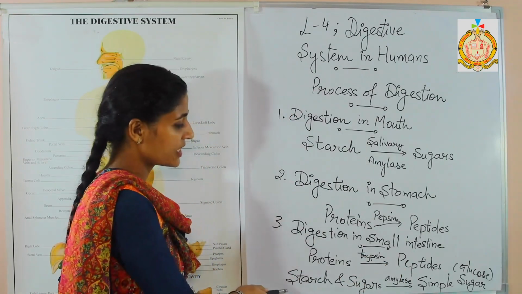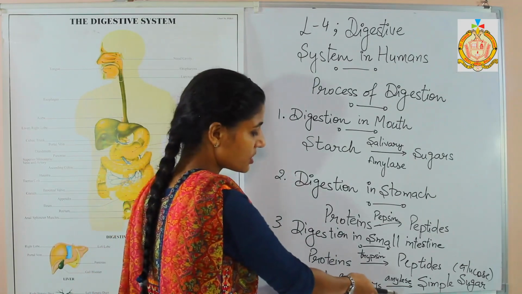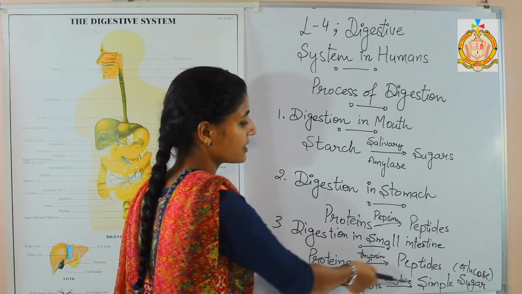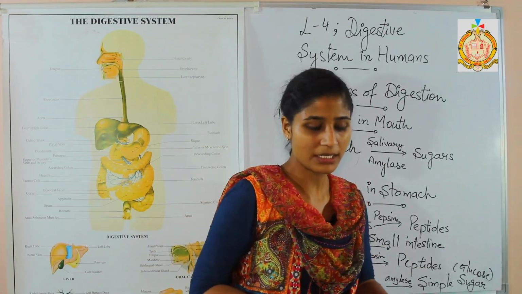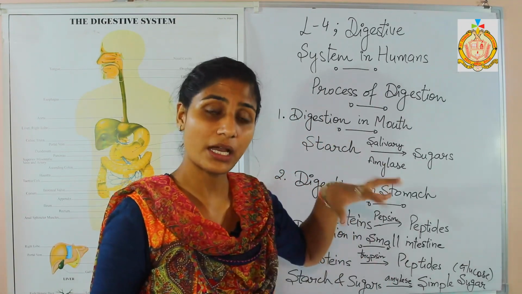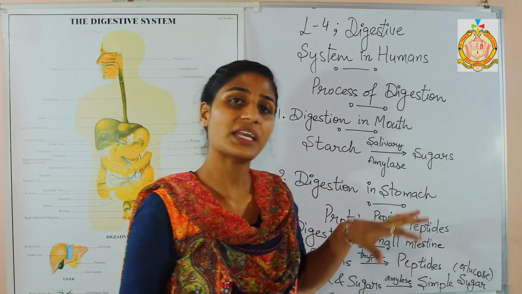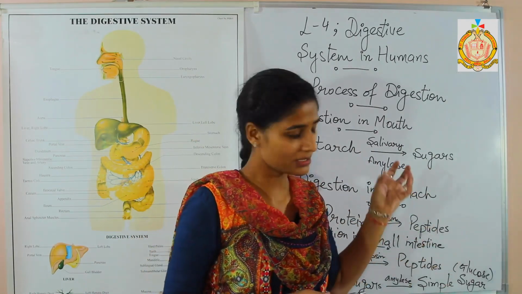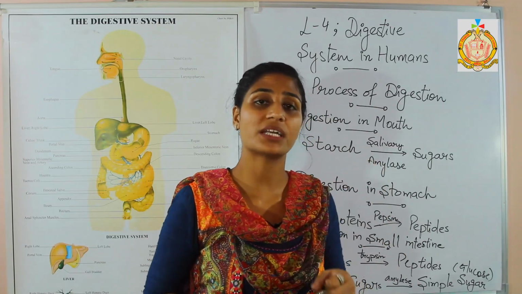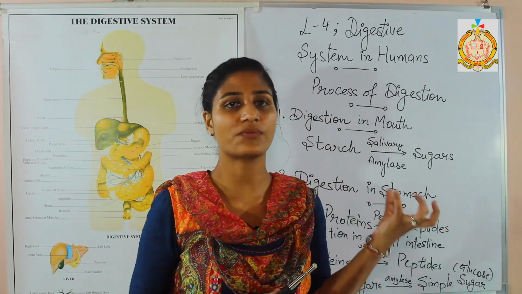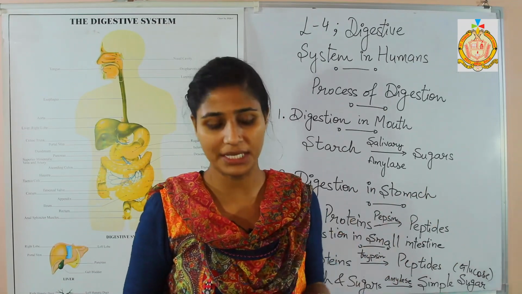Next, starch and sugar. The amylase is responsible for converting these starch and sugars into simple sugar, in the form of glucose. Third, the fats that are present in the food. The pancreas also secretes lipase. Lipase is a kind of enzyme that converts fats into glycerol as well as fatty acids.